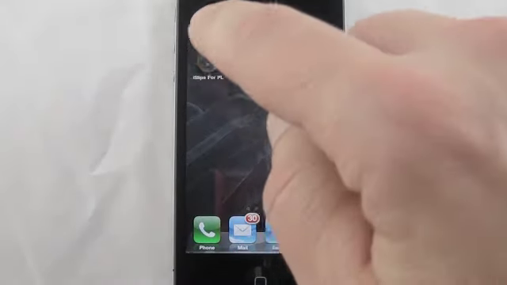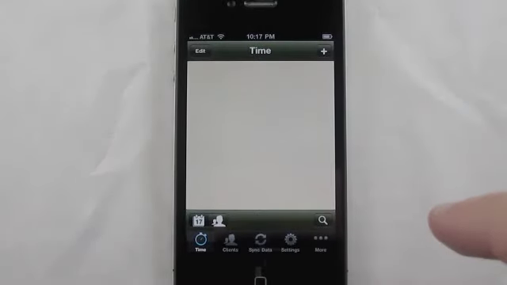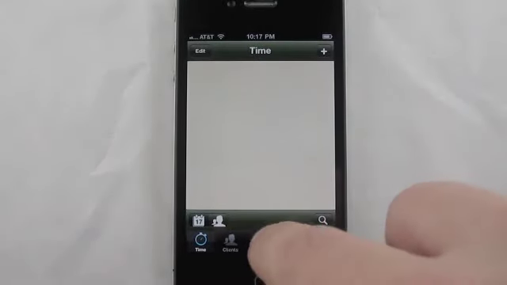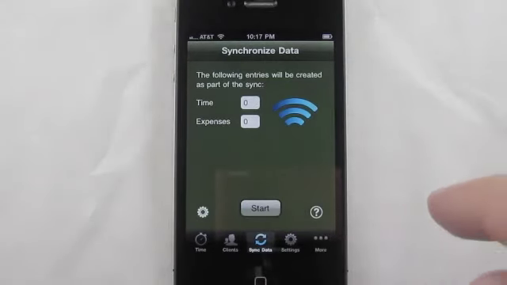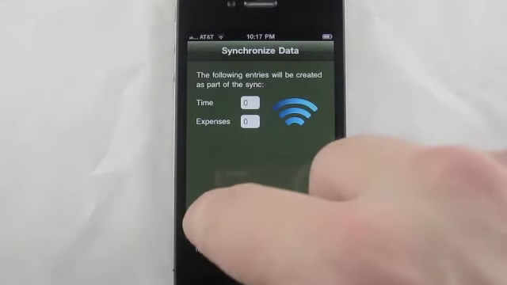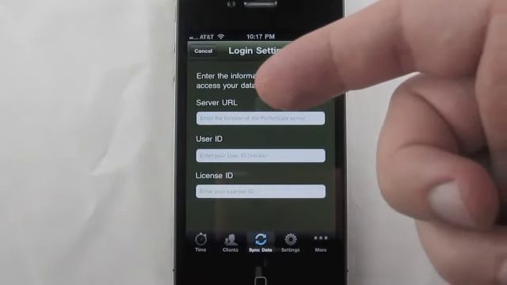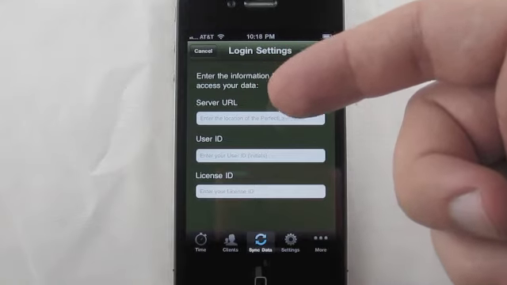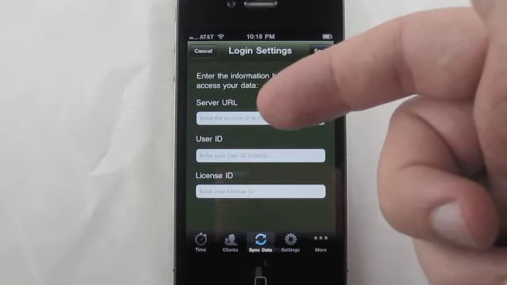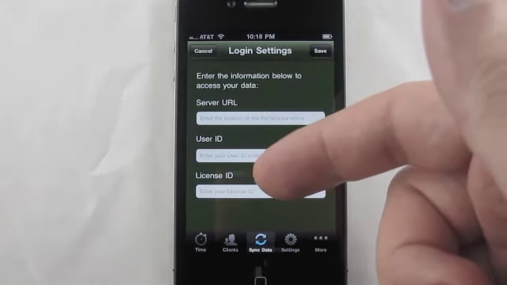Let's go ahead and launch our app. The first thing we're going to do is sync our data by selecting the Sync Data tab. Within here we're going to need to set up our login information. We simply use the login option, and as you can see we need to enter in our server URL of the server that we're going to use to access our data, the user ID, and the license ID.